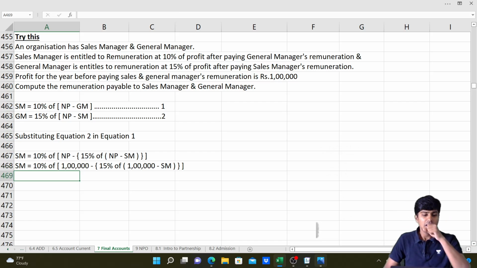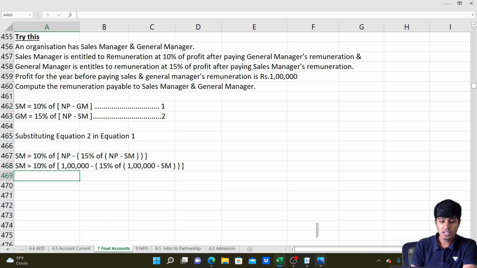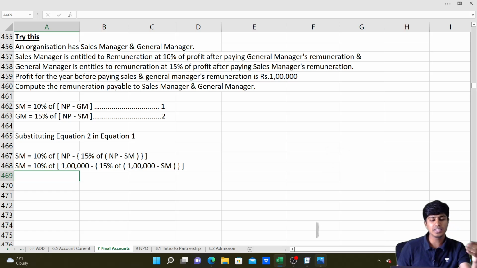Is this fine? Does it make sense so far? 1 lakh minus 15% of 1 lakh. It's exactly the same as the previous line. Only thing is I've substituted NP with net profit because we know it. Now let us solve this a little further.